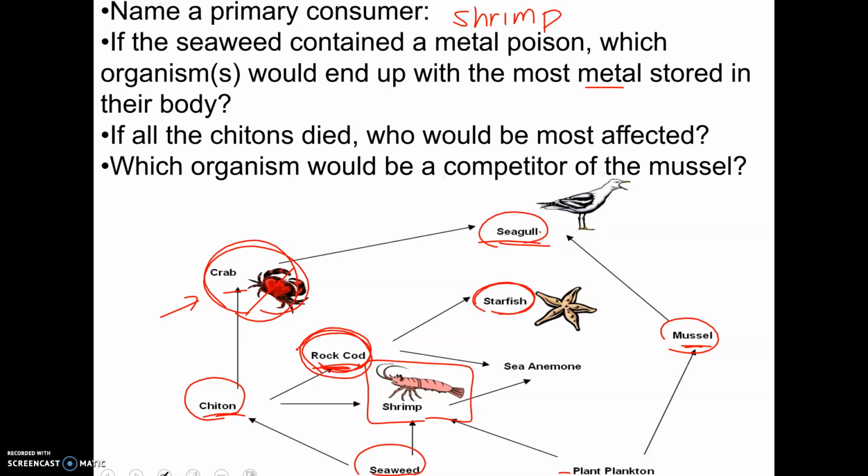And which organism will be a competitor of the mussel? That would be somebody who eats the same thing the mussel eats. So the shrimp would be a good example of a competitor because it also eats the plankton just like the mussel.